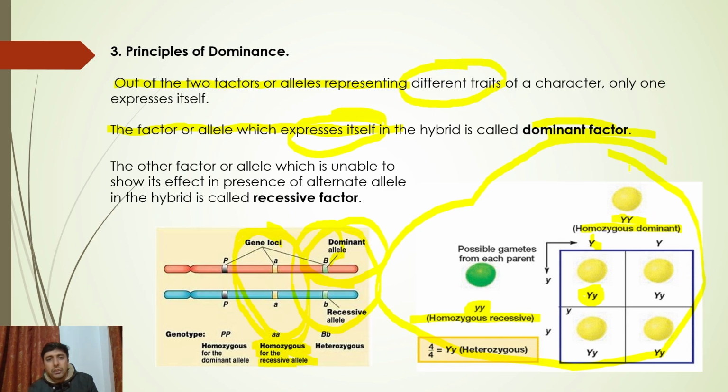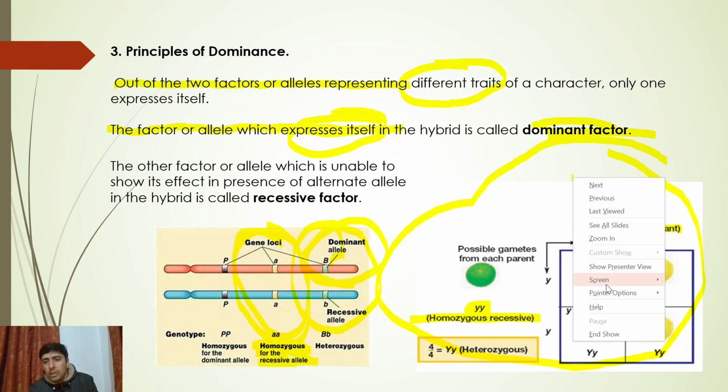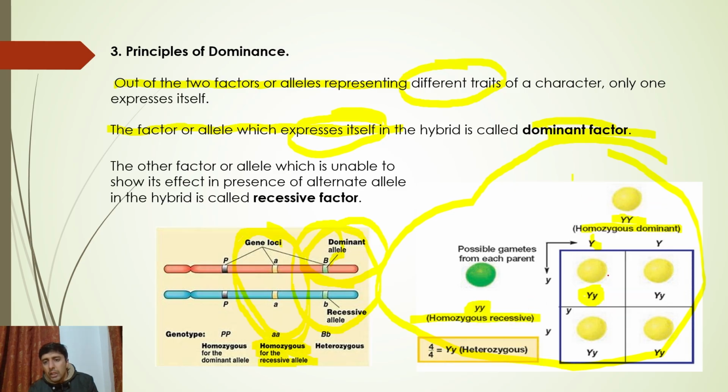Let me just take you to the pen. Just a minute. So the trait that is displayed in the heterozygous individual is the dominant one. You can clearly see in the heterozygote it's yellow, that means yellow is the dominant one. One thing I want to make clear, this is in the case of pod color. Similarly, there are many other dominant and recessive traits. Sir, you will ask me, what are the other dominant and recessive traits?